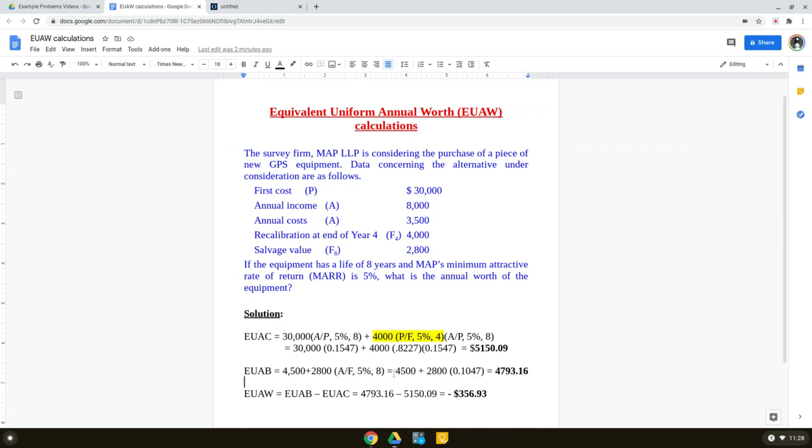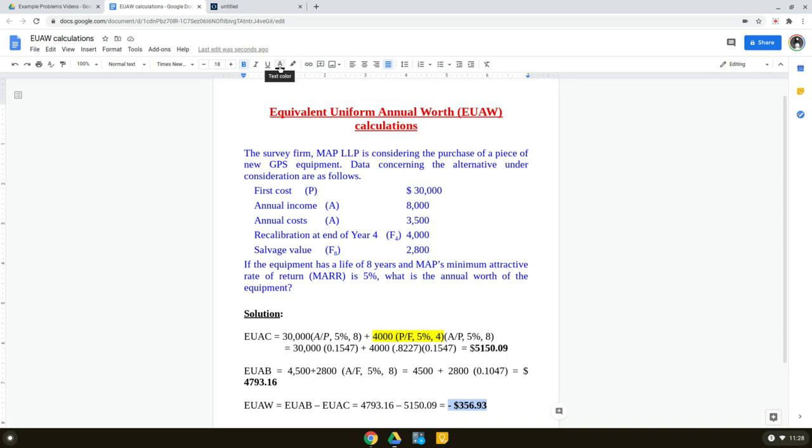0.1047. So you do all that math, and your EUAB, or equivalent uniform annual benefit, is 4793.16. And finally, EUAW is basically the difference between the two: EUAB minus EUAC. What you see here is that it's negative, because the EUAC is bigger than EUAB. So it's minus 356.93. So that's a problem.